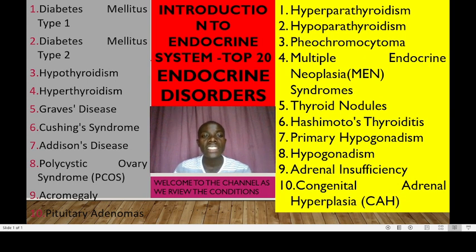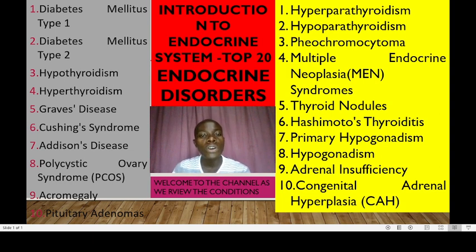The last top 20 condition is adrenal insufficiency. These are conditions where the adrenal glands do not produce enough hormones, leading to fatigue, weakness, and other symptoms. This is also commonly referred to as Addison's disease.